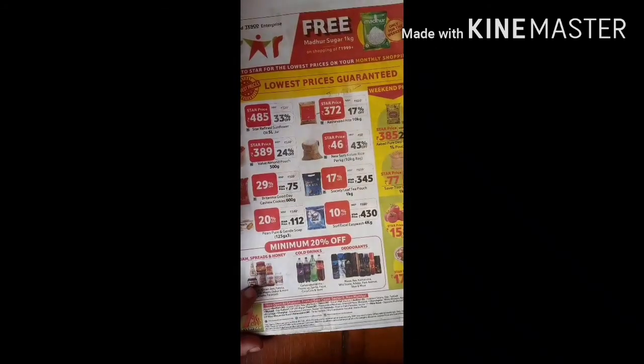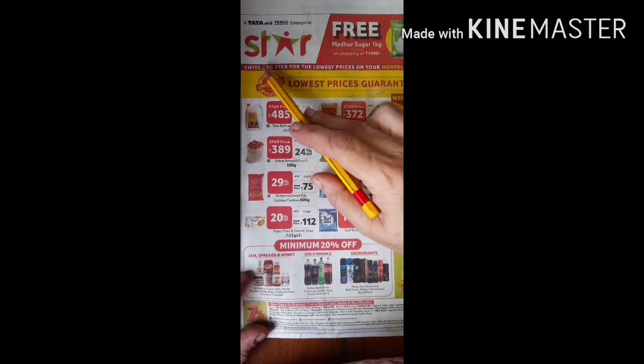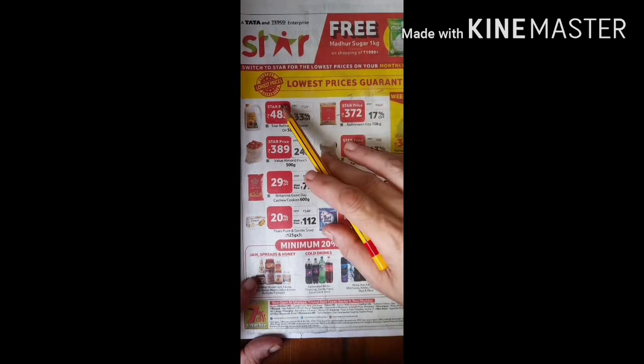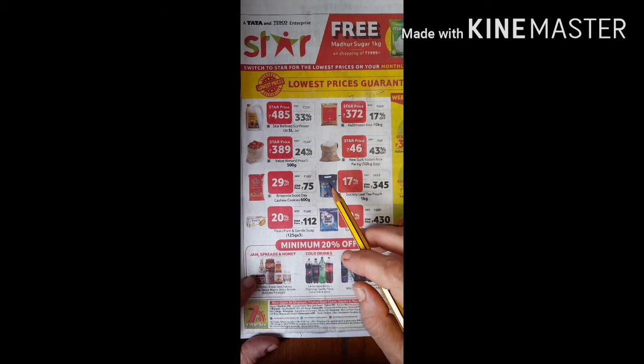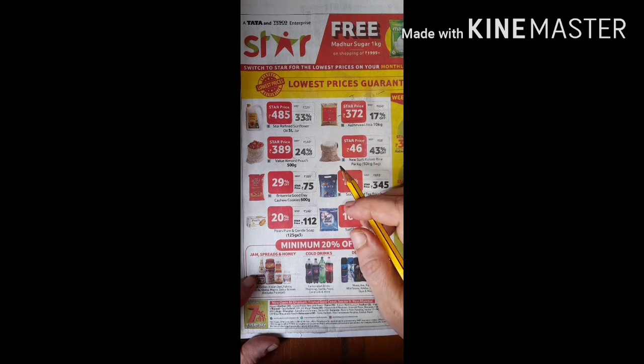Now, you must have seen various ads in the newspaper. Let us see this ad. It is one of the shopping marts. They have given various products here and they have given how much % discount is given. Normally, a discount is expressed in percentage. You understand the meaning of percentage?